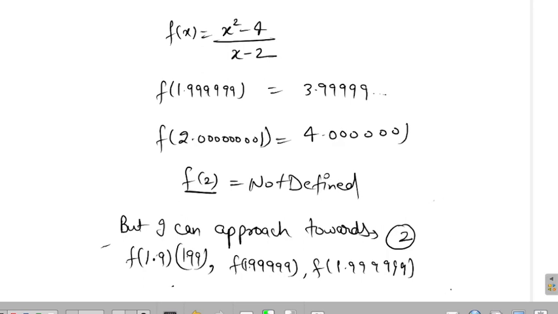So now if I draw a number line, it is 2 here, 1.9 is here, 1.99 will be here. I am going towards 2, I am approaching 2. And from which direction am I approaching, Gayatri? From the left side or the right side?